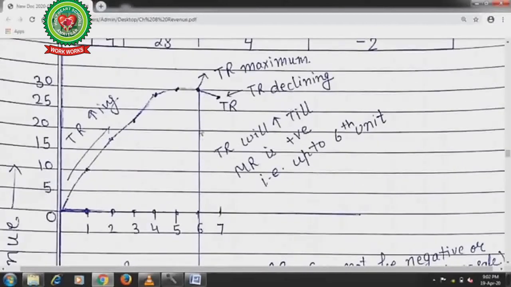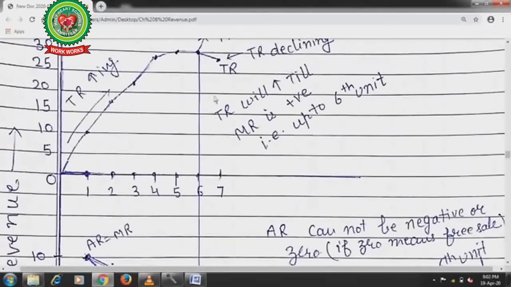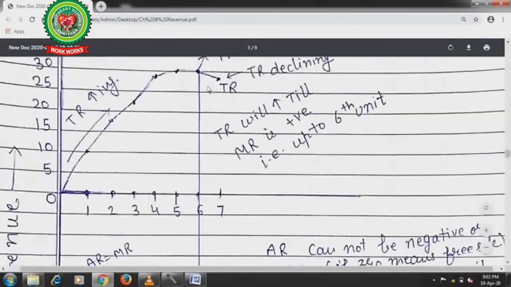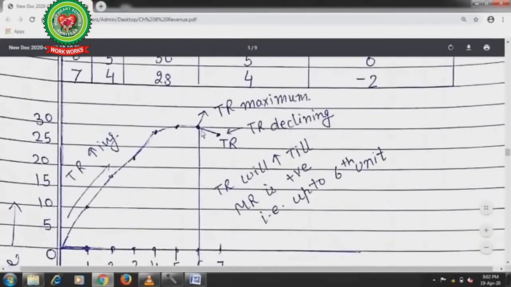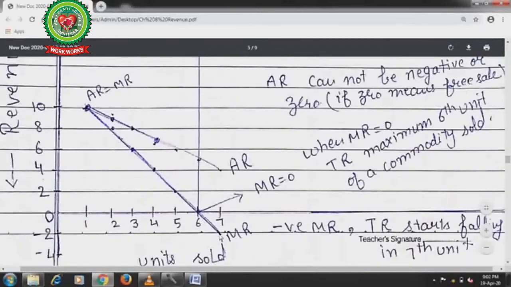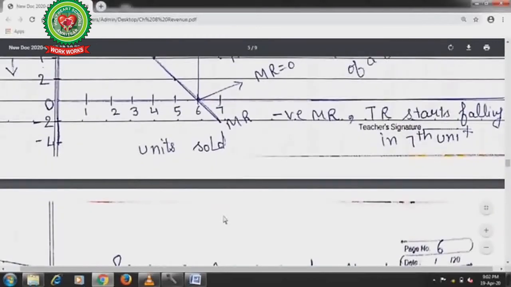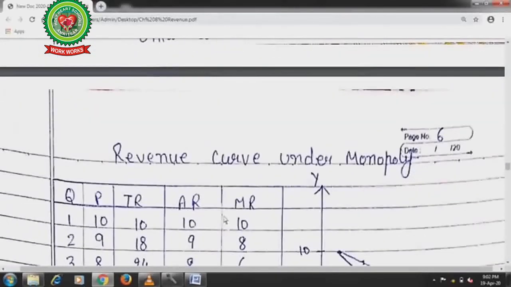When TR is at its maximum, marginal revenue becomes 0. This is the point of saturation. After that, TR starts falling and MR becomes negative after the 6th unit. So this is the relationship between average revenue, marginal revenue and total revenue.